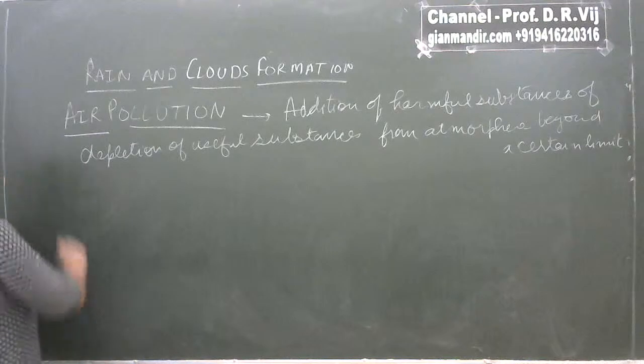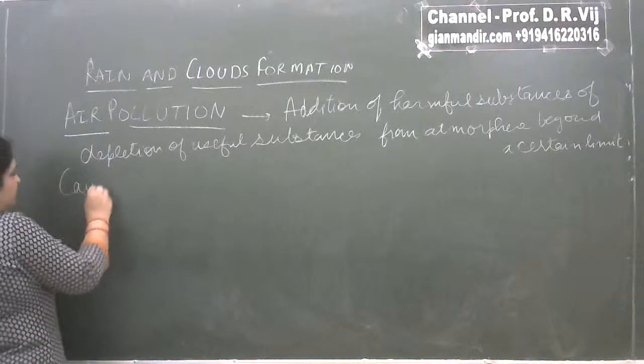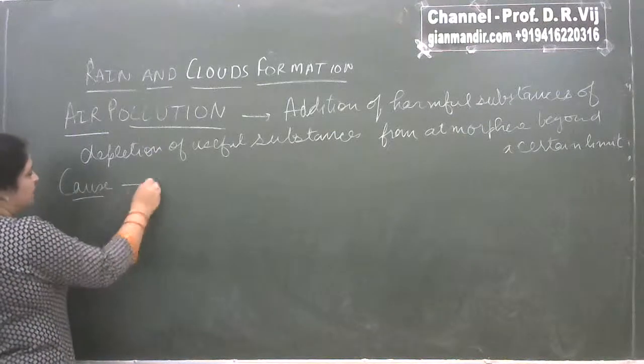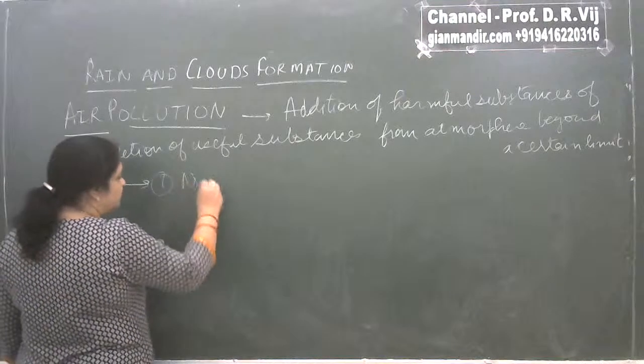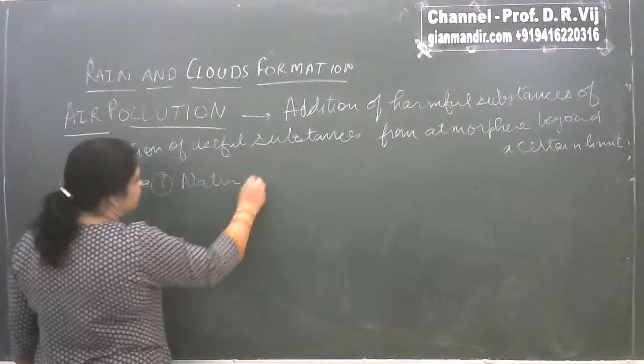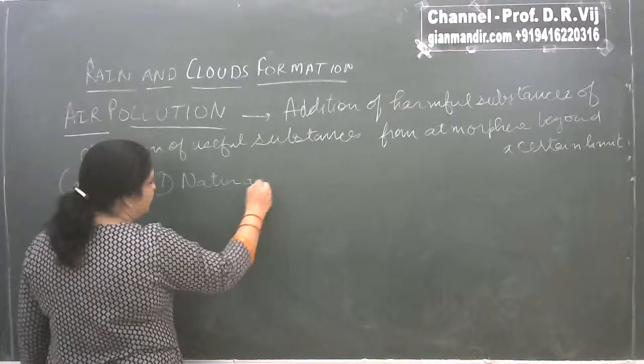So if you look at the cause of atmospheric pollution, there are two types of causes. One is the natural, of course, the causes which are present in nature.